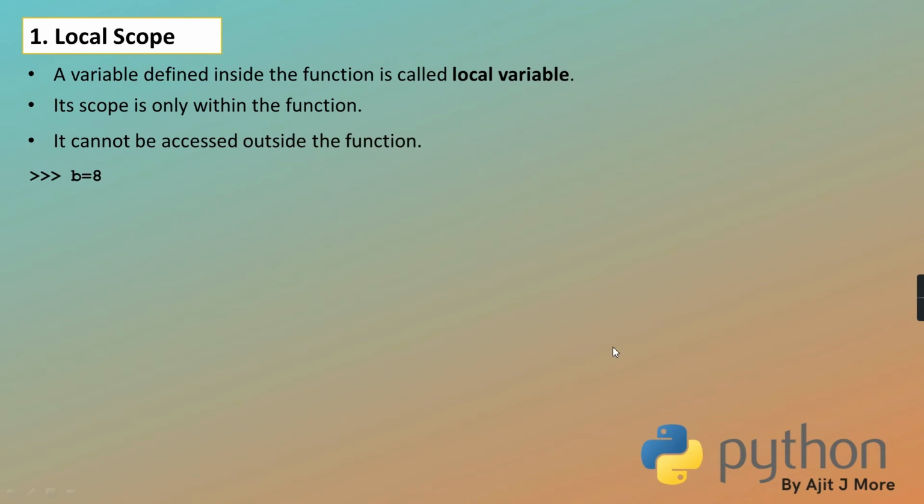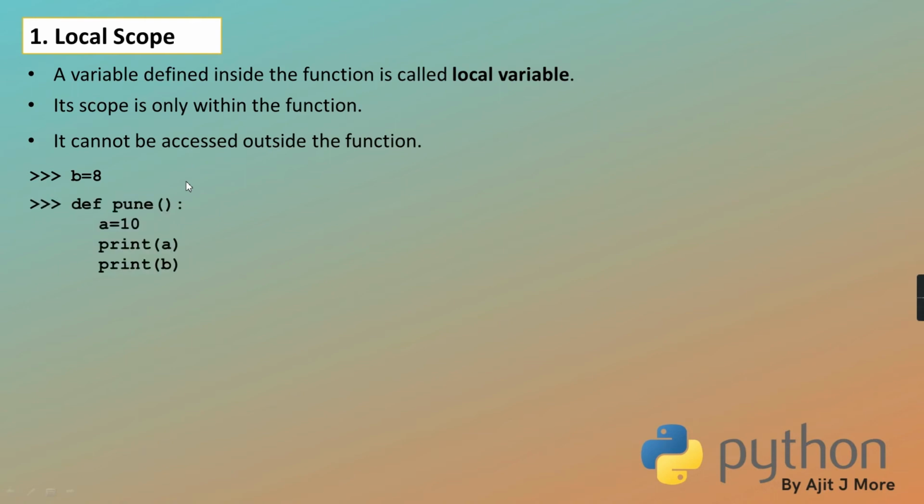Example I'll give you. See here, I've created b equal to 8, but this I have created on the terminal, that is your interactive environment. Is it defined? Here also the variable is getting defined because you are assigning, but it is in the global scope. Why? Because it is outside the function body. As it is outside the function body, you cannot call it local. It will be called global.